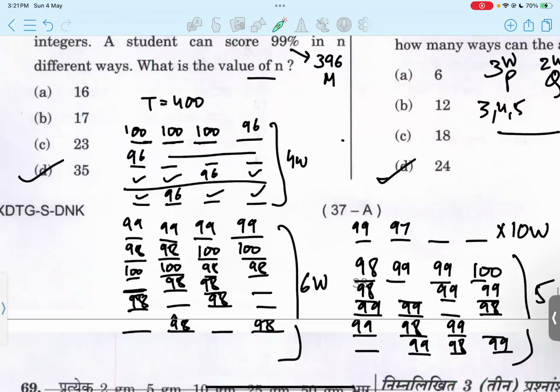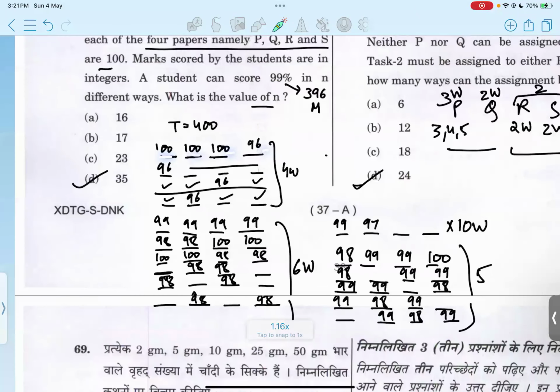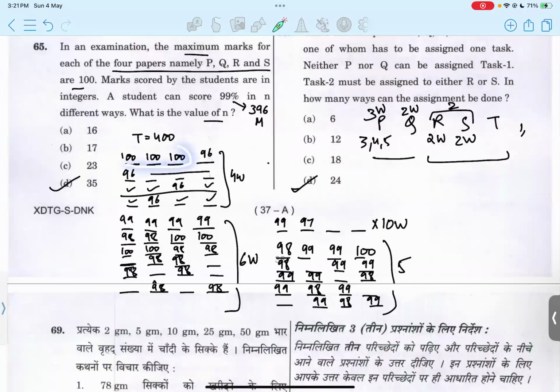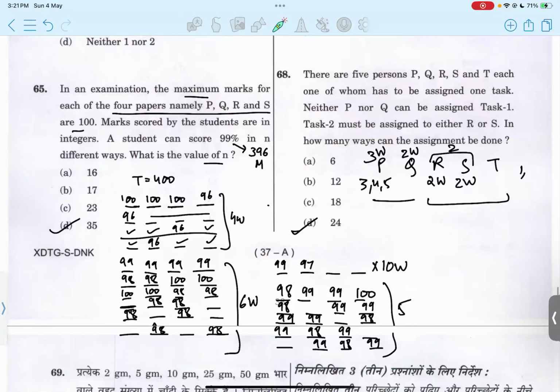We have to place them like, for example, if the student scores 100 in three papers, he or she gets 96 in the other. That is one way. You just have to ensure that you reduce just 4 marks. Now what is the number of patterns? Here you can see that I'm getting 4 plus 6 is 10, then 20 and 25. I'm stopping at 25 because after 23 the only option is 35. So you don't have to calculate all the patterns. Once you are confident that this should be the answer, you can mark as per the options. Option D.